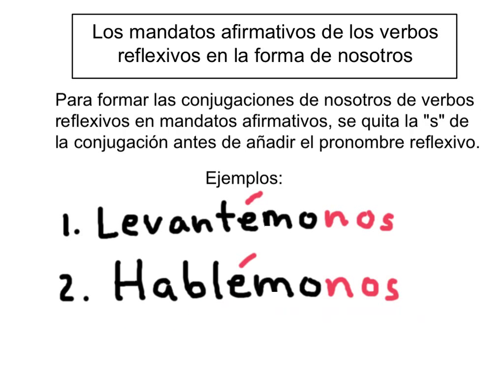Ejemplo número 2. Hablémonos. So hablar is the infinitive. Hablemos would be the conjugation, dropping the S off the hablemos and adding the nos. So hablémonos. So this will hold true for all affirmative conjugations of nosotros commands. So again, this does not happen in the negative commands, because with the negative commands you're going to have to put the reflexive pronoun in front of the conjugated verb.